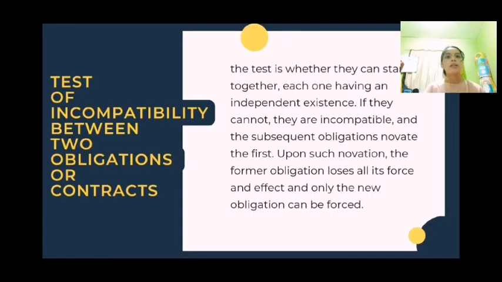Next, test of incompatibility between two obligations or contracts. The test is whether they can stand together, each one having an independent existence. If they cannot, they are incompatible, and the subsequent obligation novates the first. Upon such novation, the former obligation loses all its force and effect, and only the new obligation can be enforced.